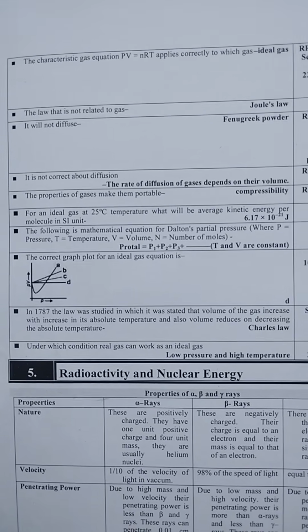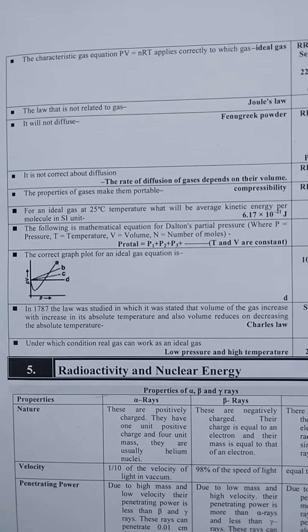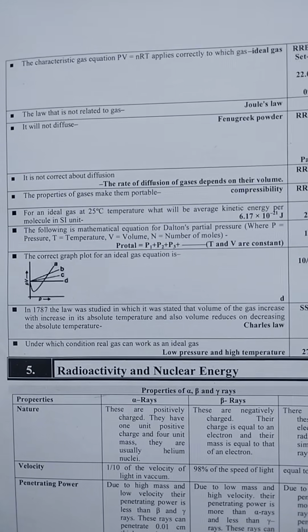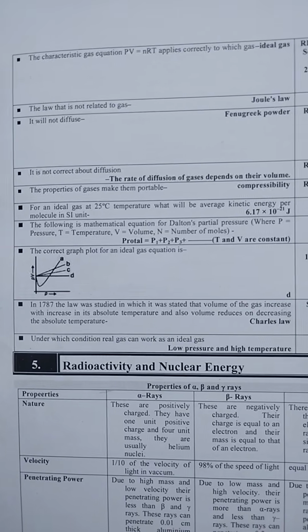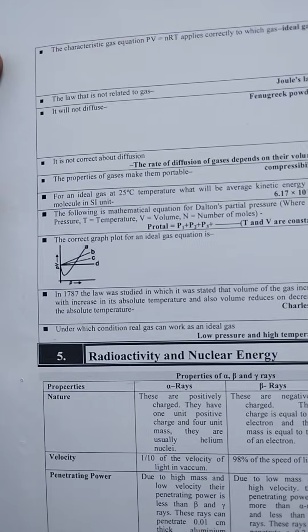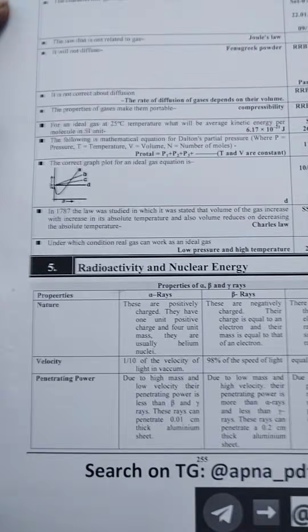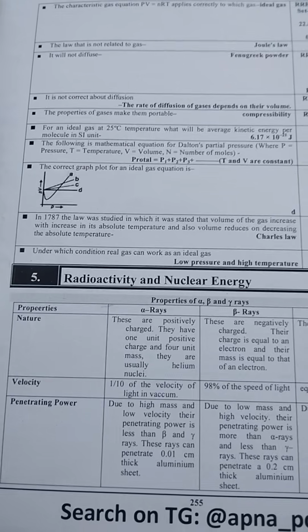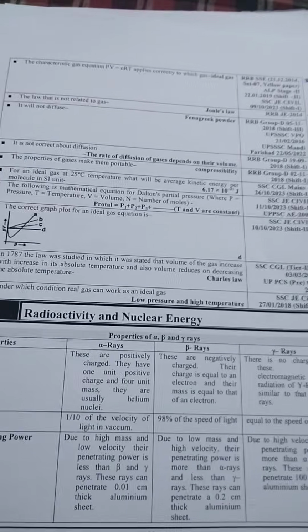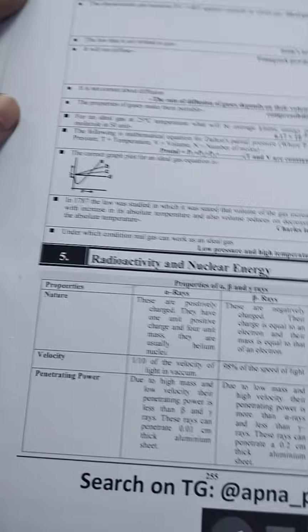For an ideal gas at 25 degrees Celsius, what will be the average kinetic energy per molecule in SI unit? 6.17 × 10^-21. In 1787, a law was studied which stated that the volume of a gas increases with an increase in its absolute temperature: Charles' law. Under which condition does a gas behave ideally? Low pressure and high temperature.